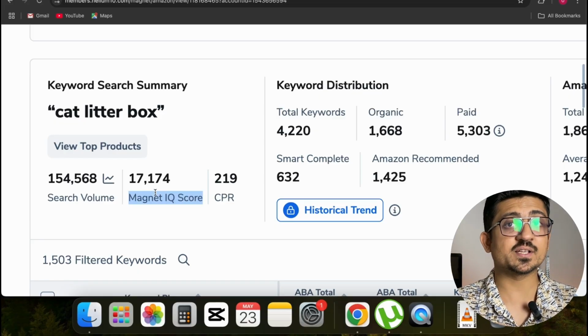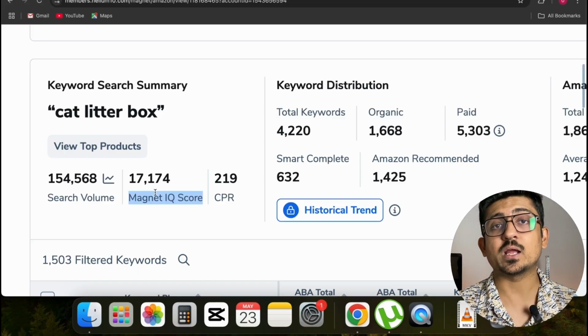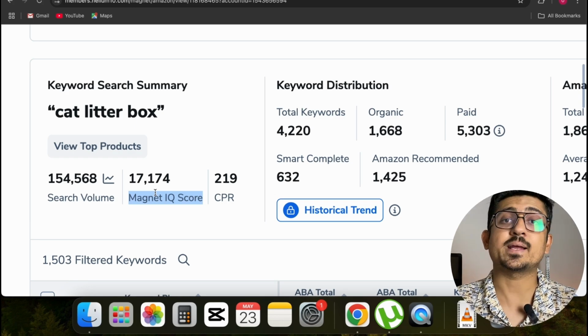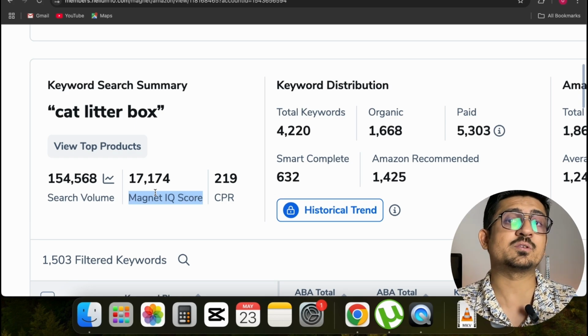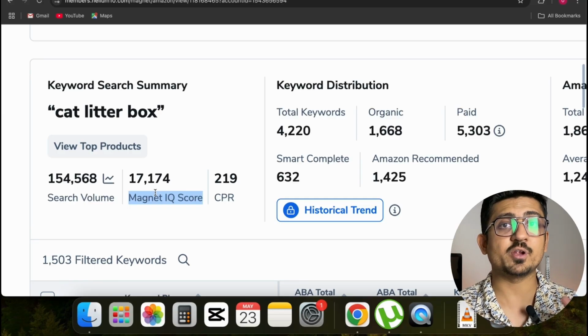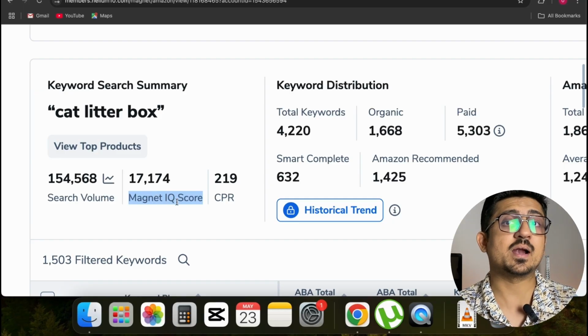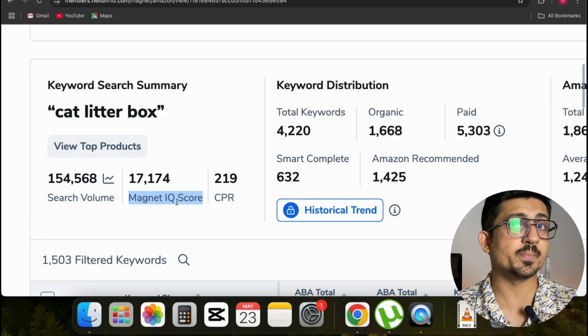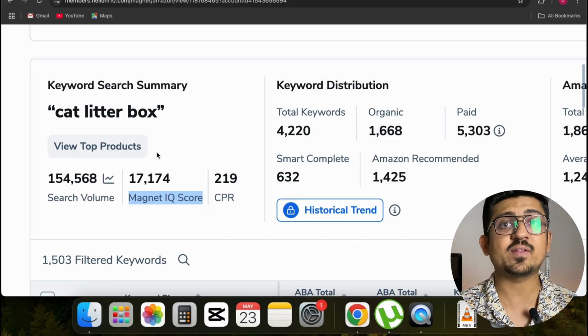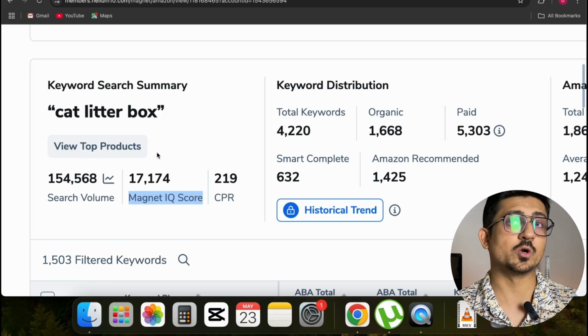So basically this is a number which is the ratio between the search volume of that keyword, like how many people are searching for that keyword on the Amazon website, and the number of competitors ranking on that keyword, right? So if you make a ratio of demand and competition, then we get the Magnet IQ score. If this number is high, that means the demand is very high and the competition is low or medium, so that keyword is good for you. But if that number is low, that means that keyword is not good, right?